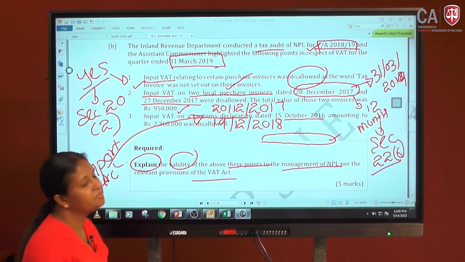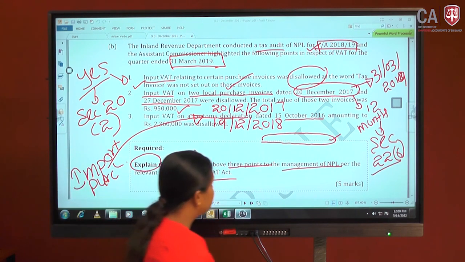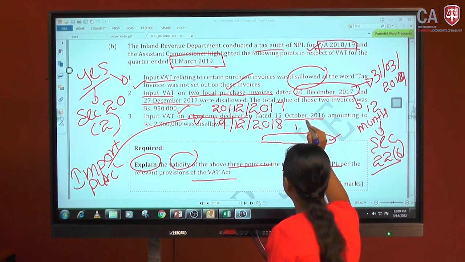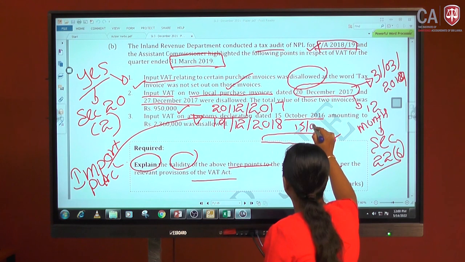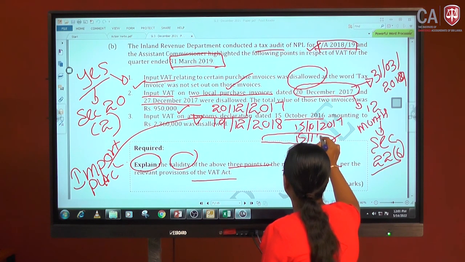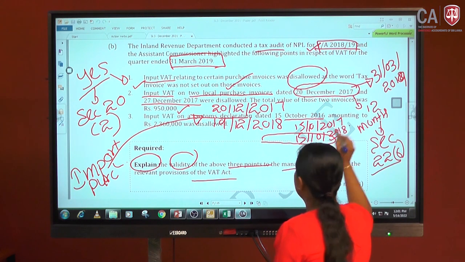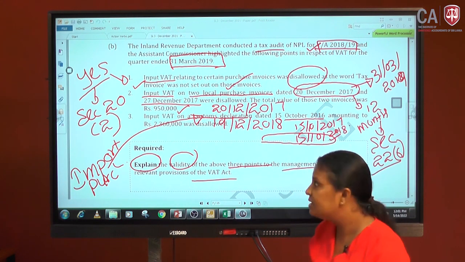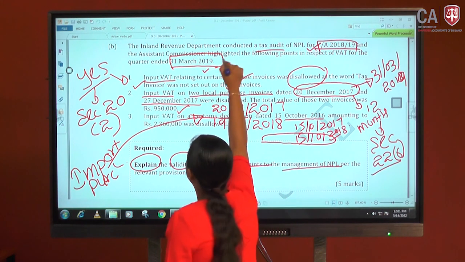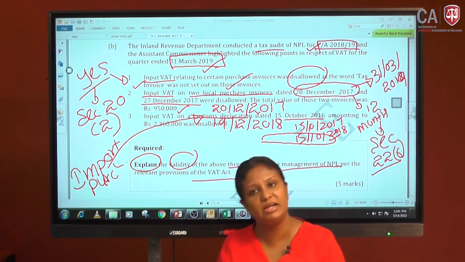Now you can see the date of the CUSDEC is 15th October 2016. It goes to 15th October 2017, and the maximum, if I take the exact date, is 15th October 2018. But the company has claimed it on 31st March 2019. Can we claim it?